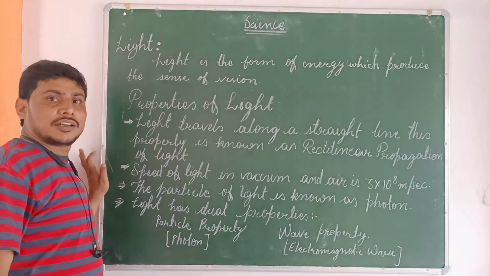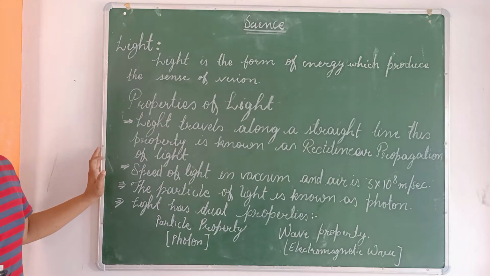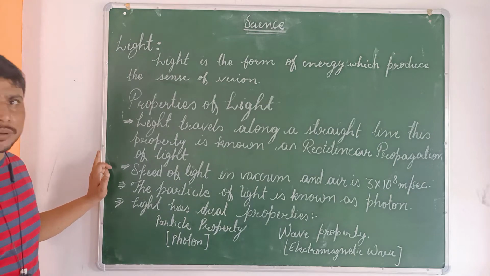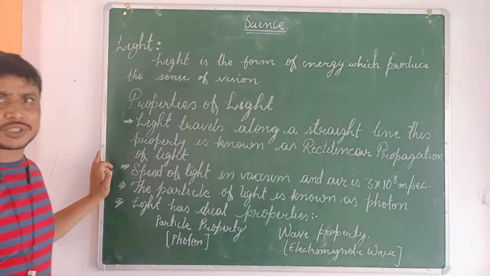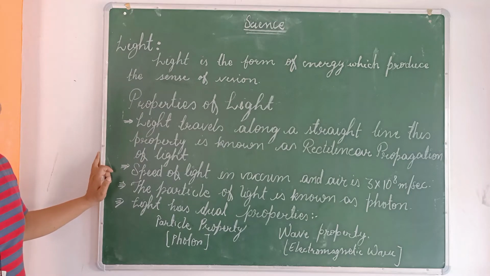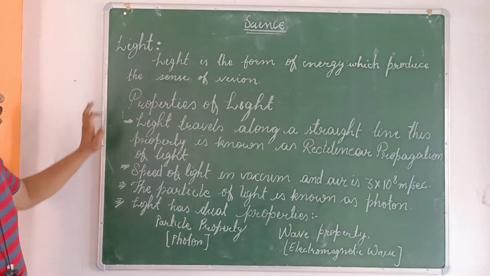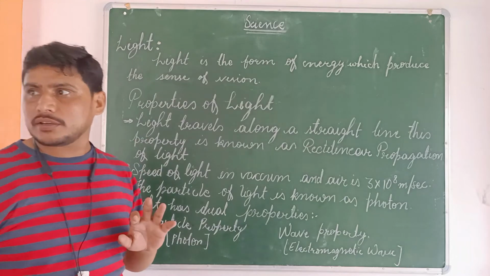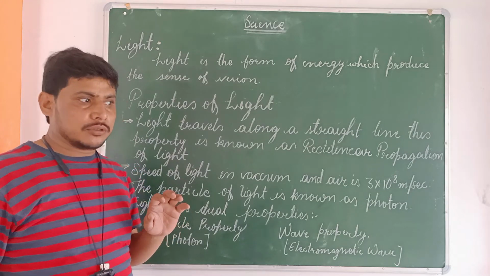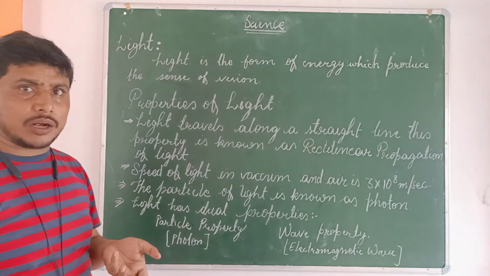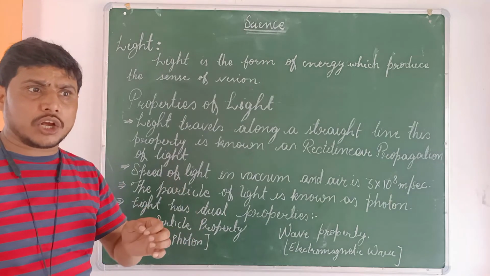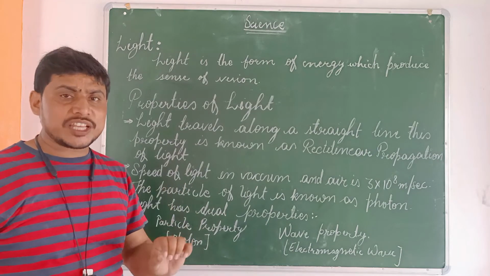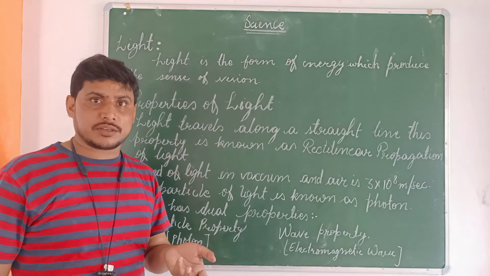Students, now we will go ahead with light, the part of optics. We already know about optics, the branch of science which deals with light and its associated phenomena. Now light is the form of energy which produces the sense of vision. You should be clear that light is one of the causes which make us able to see.